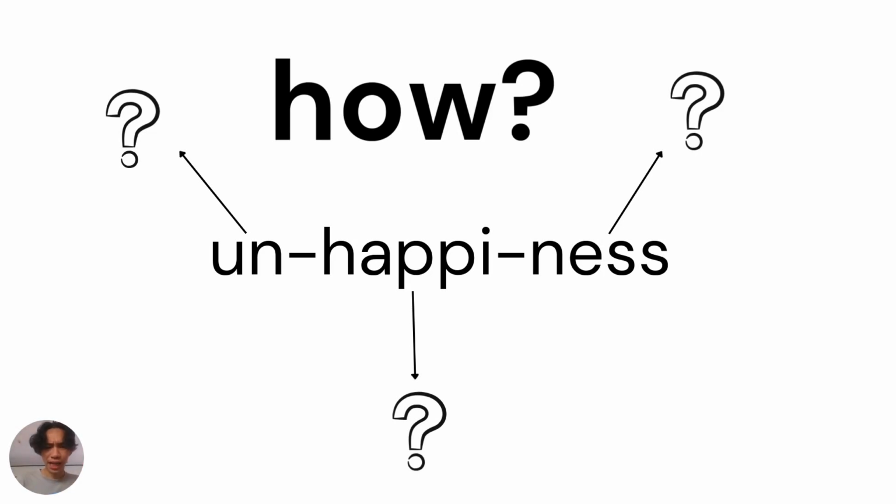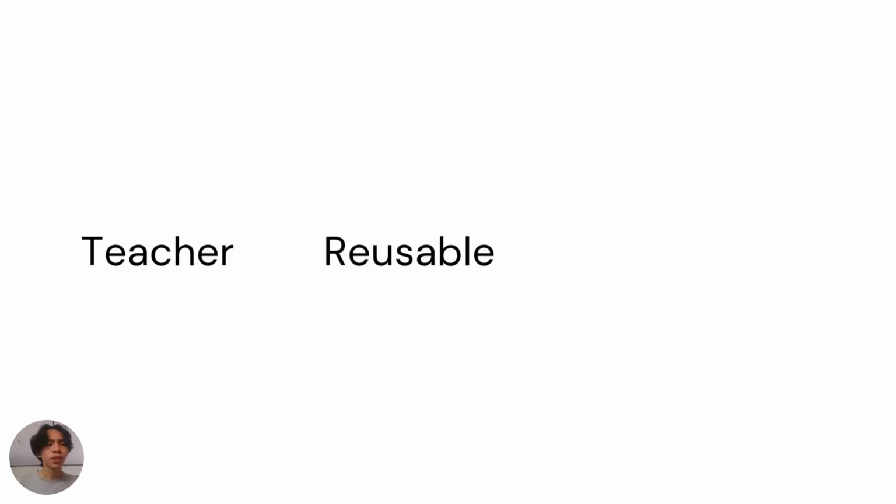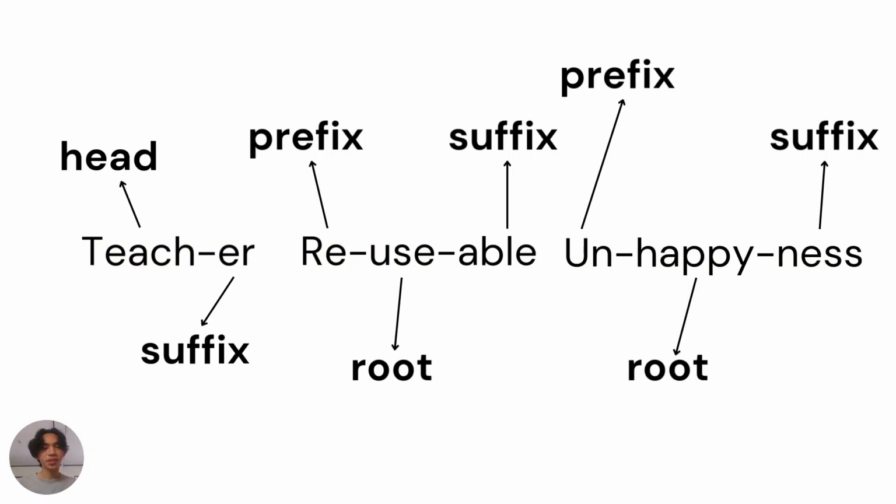Have you ever wondered how a word like unhappiness is built? Well, today we're going to break it down and reveal how word structure shapes meaning. Understanding word structure doesn't just help linguists, it helps all of us communicate better. Think about everyday words like teacher, reusable, or unhappiness. Once you see how they're built, it changes how you think about language.